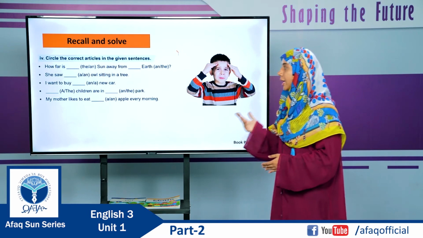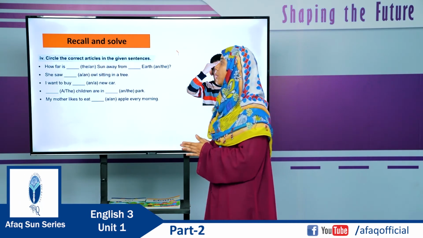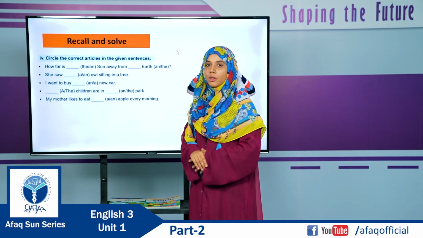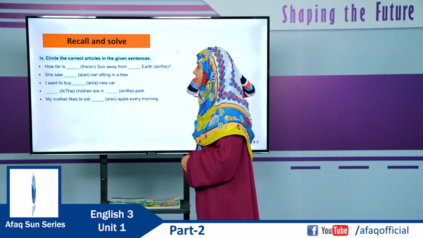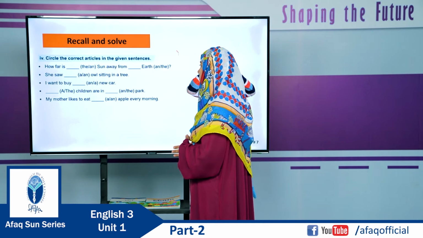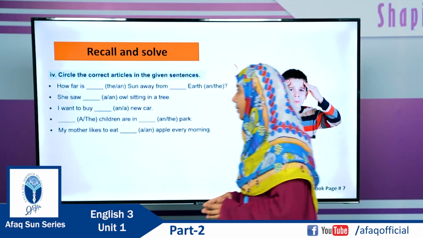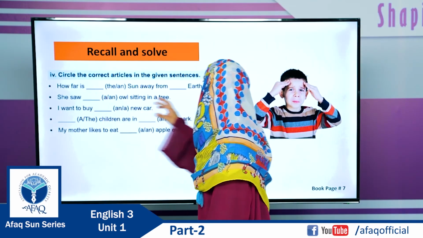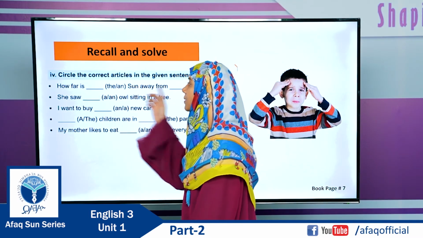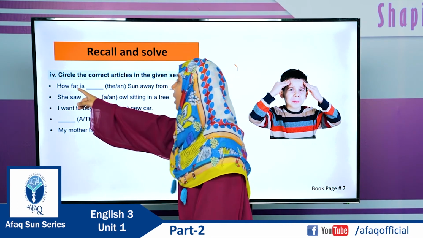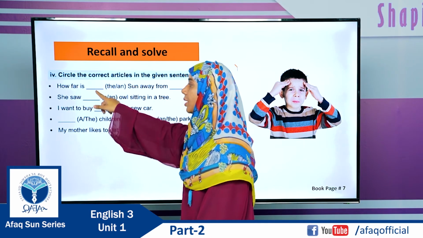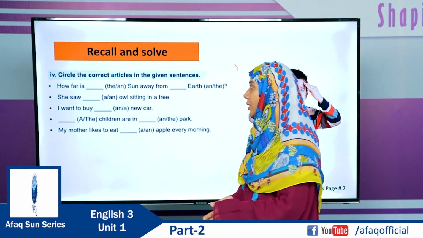Dear students, now open page number 7 of your textbook. On this page, an activity has been provided in which you have to circle the correct articles in the given sentences. Let's do the first one together. The first sentence is, how far is sun away from earth? You have to put the right article before sun and before earth. Can you tell me which is the right article for these blanks? How far is the sun or an sun? Yes, the is the correct option.